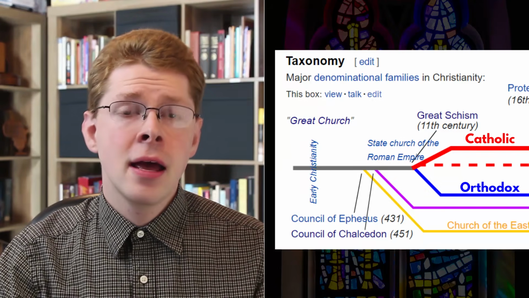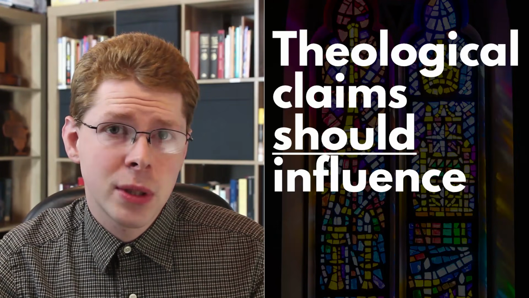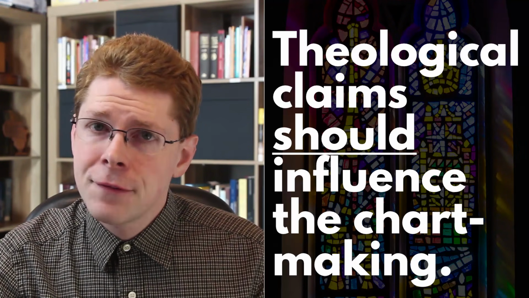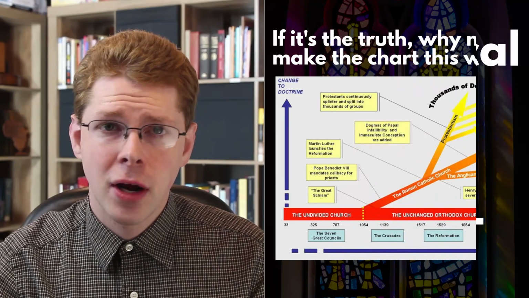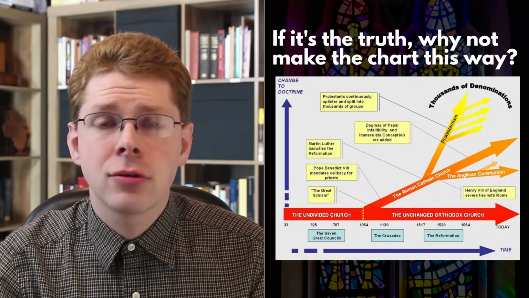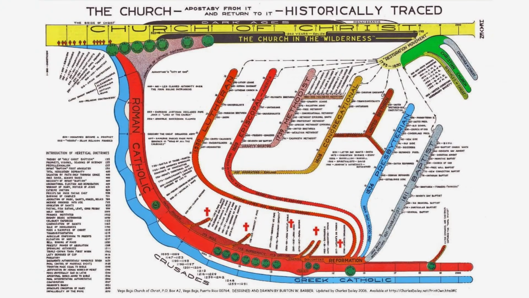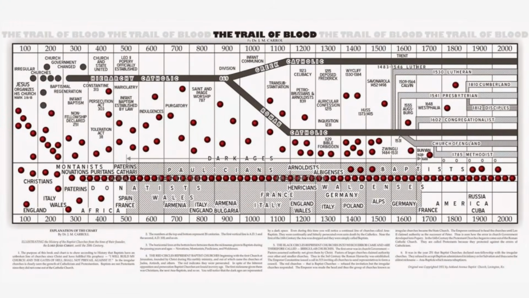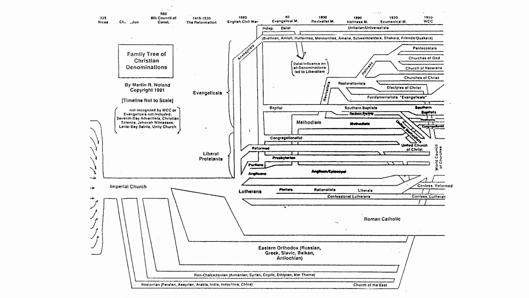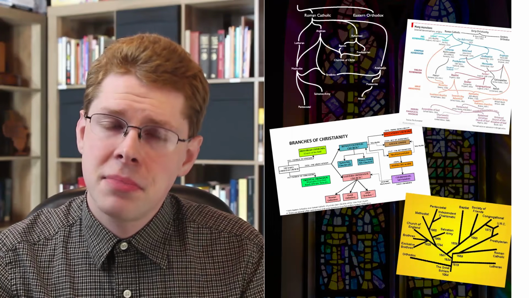Now don't get me wrong, theological claims should influence the chart making. After all, if the true church is actually the Orthodox all the way down, why shouldn't they draw their chart that way? Or if it's the Church of Christ, then they can draw their charts to show that. Or if it's the Baptists, then their chart can put them as the original church. Or maybe it's the Lutherans that should have the chart focus on them. As you can see, these charts can be deceiving.